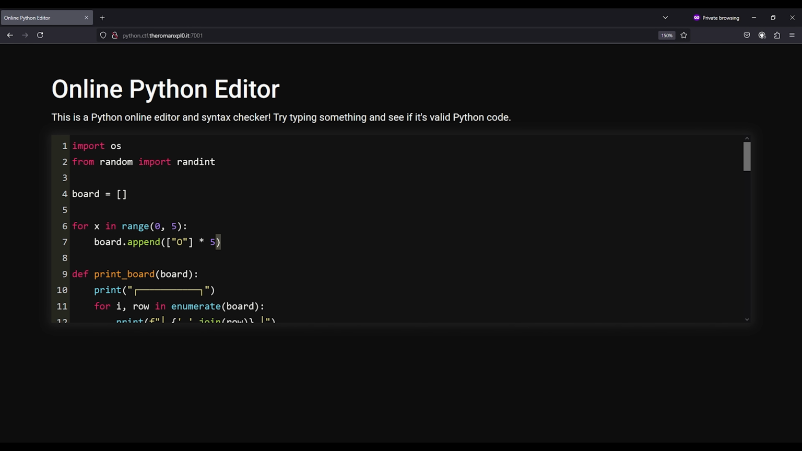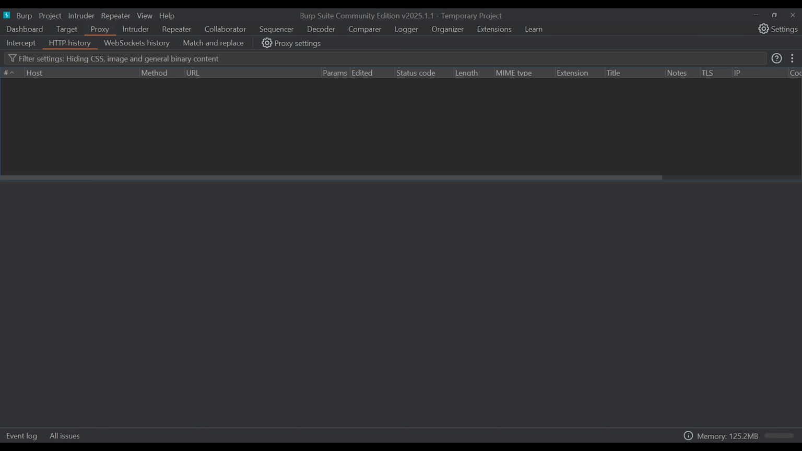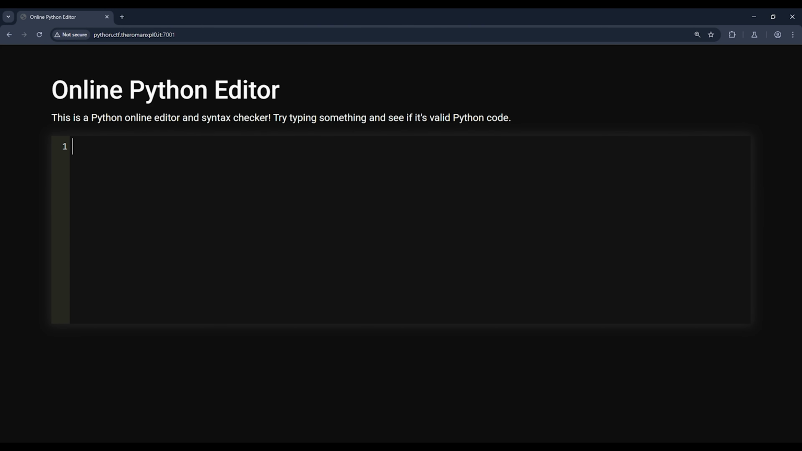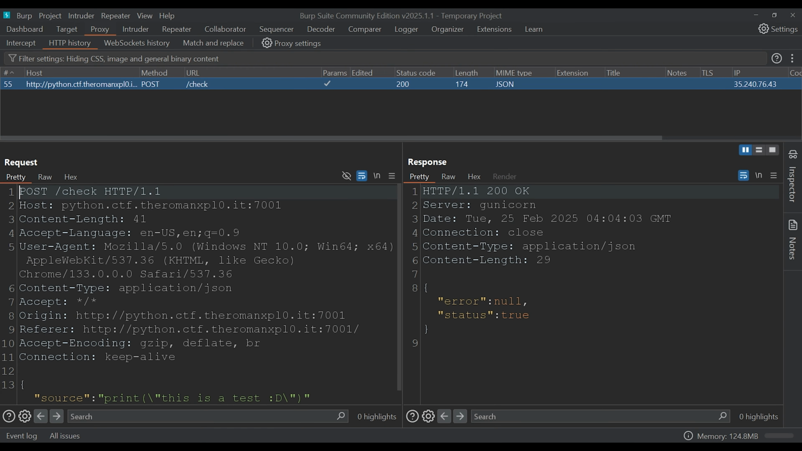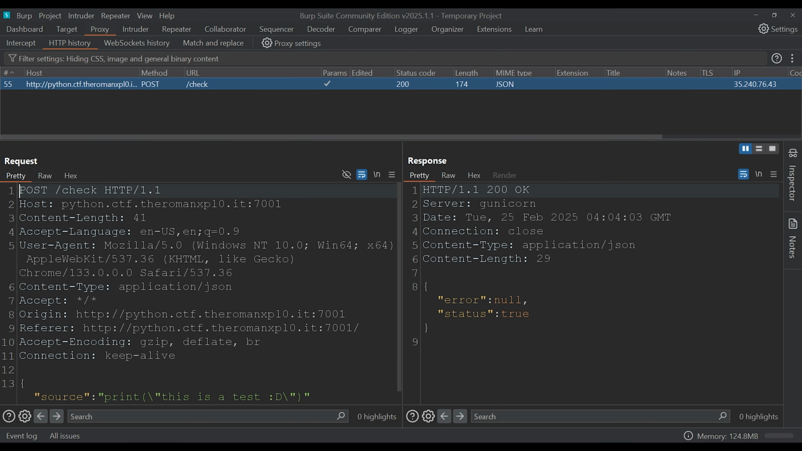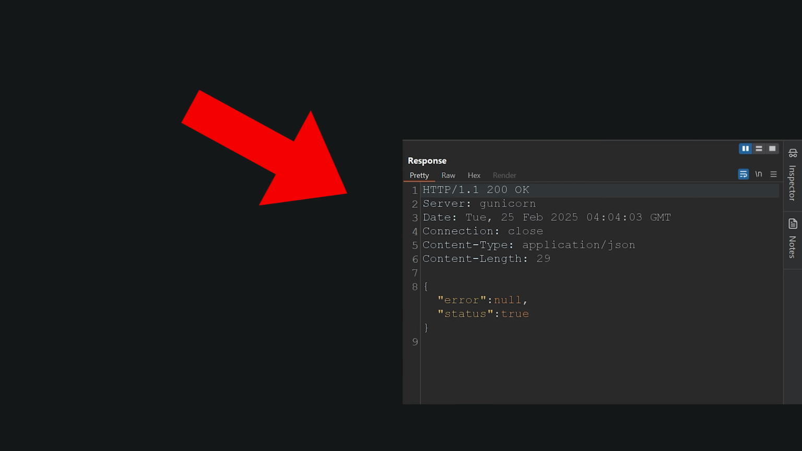But if we were to change this working script and take away a parenthesis somewhere, the website would immediately tell us and show that there is a syntax error. So, being curious, let's look at what is happening under the hood. Let's open Burp Suite and see what kind of requests are being sent. This is the communication between us and the website servers.